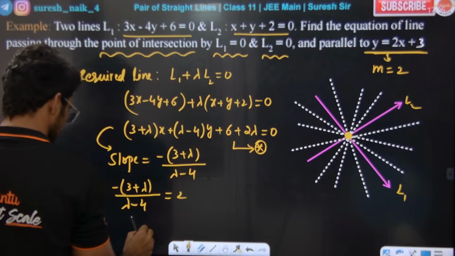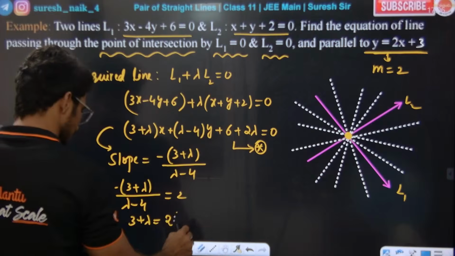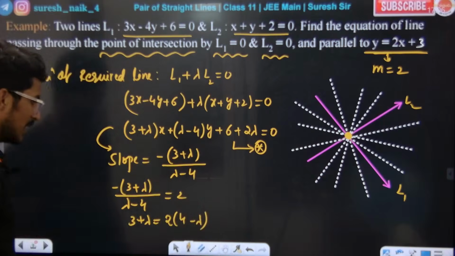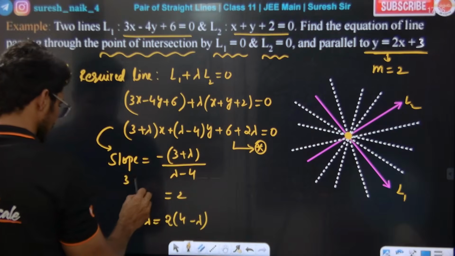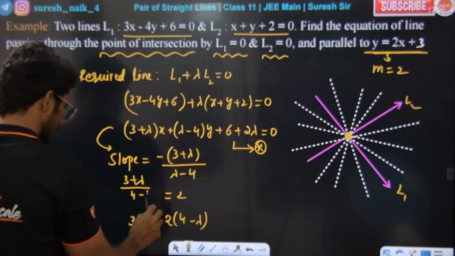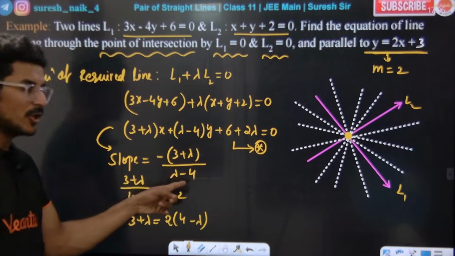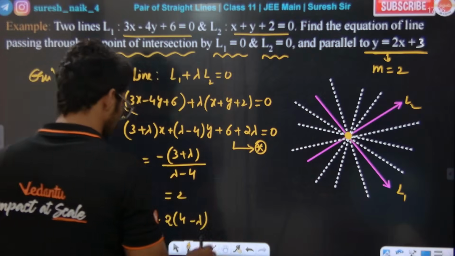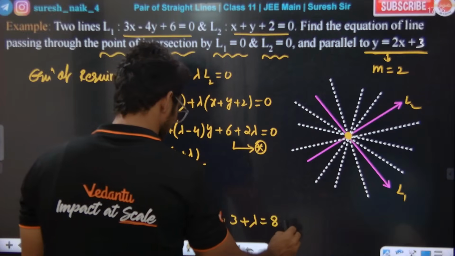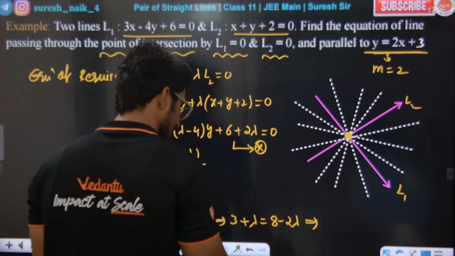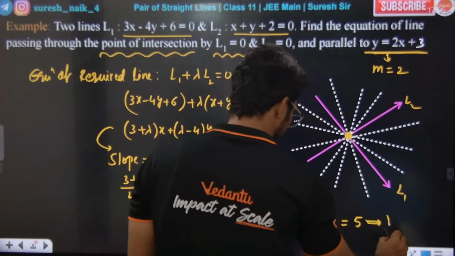Tell me here. Sir, 3 plus lambda as it is. I'm taking minus common in the denominator, cancelling with this. If I take minus common in the denominator, minus minus cancel and is equal to 2. Now 3 plus lambda is equal to 8 minus 2 lambda. What am I getting? 3 lambda is equal to 5. So lambda is equal to 5 by 3.